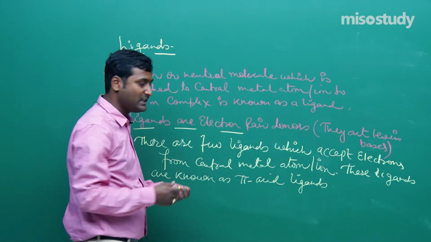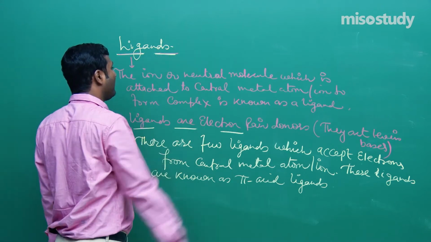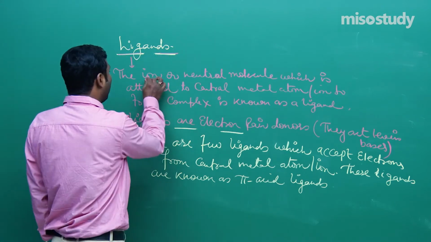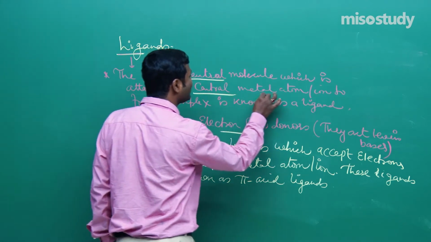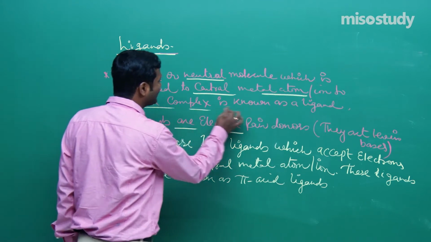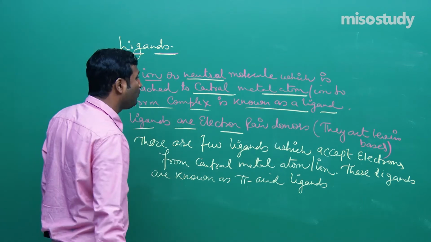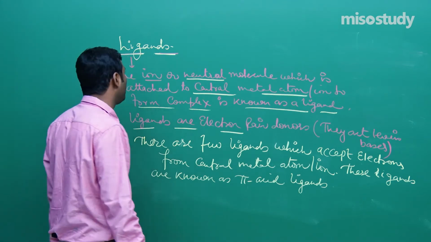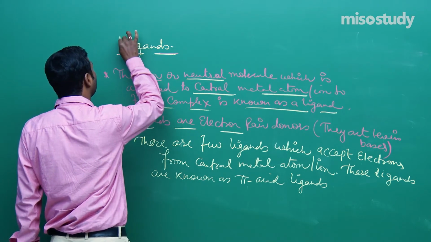For example, CO. So if anyone asks you what you mean by ligands: the ions or neutral molecules which are attached to a central metal atom or ion to form a complex are known as ligands. That is the general idea.